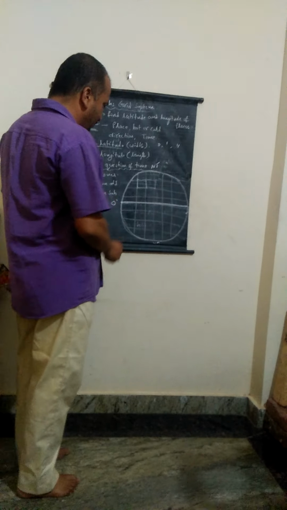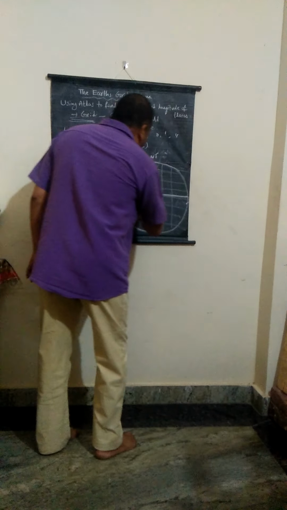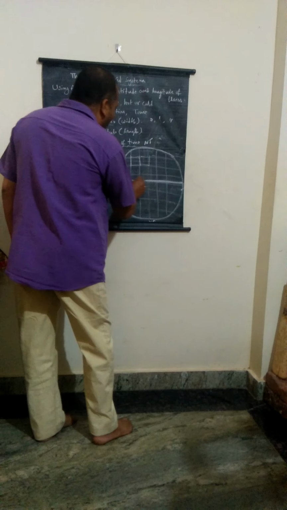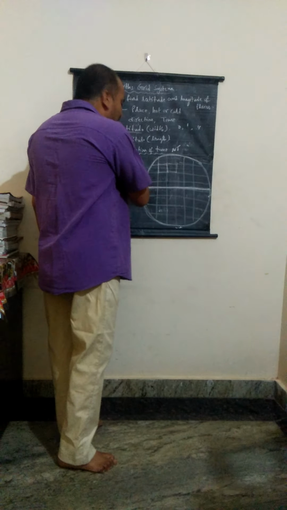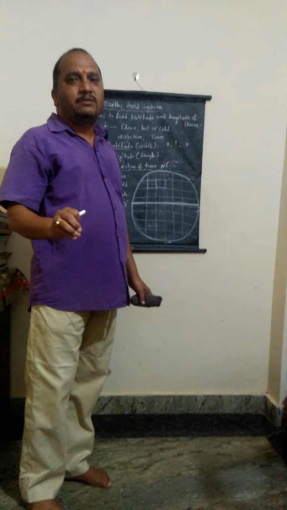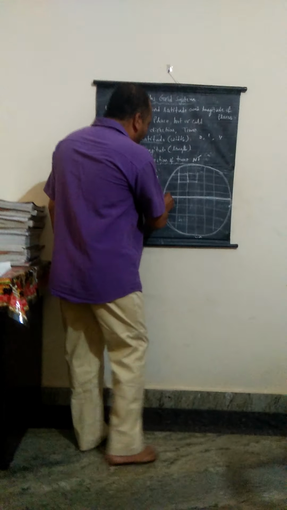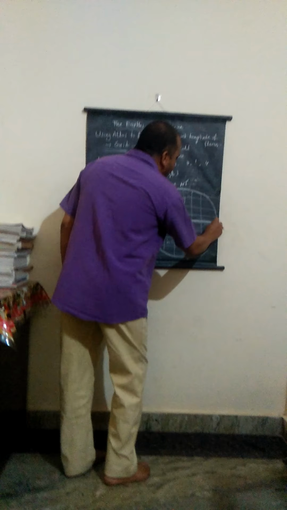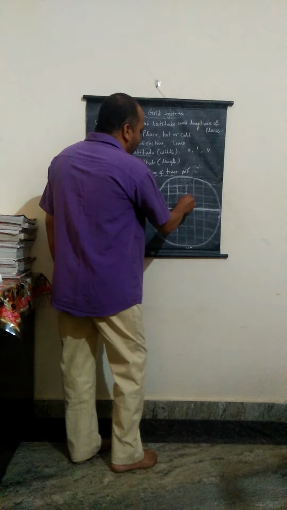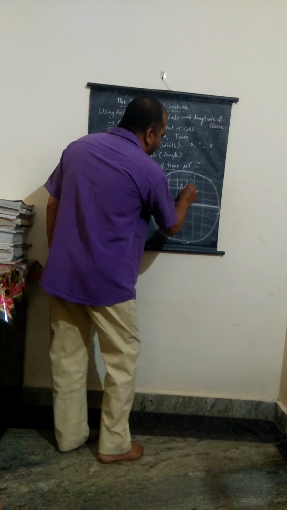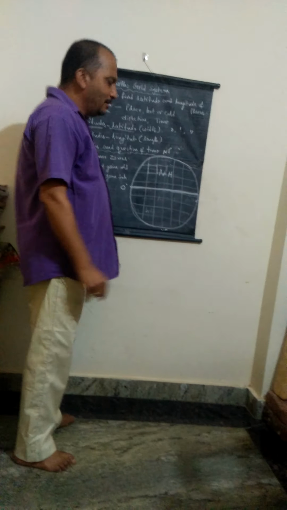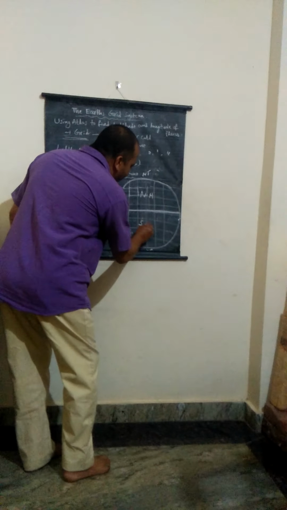The 0 degree latitude is also called the equator. It is the biggest latitude among all the latitudes. It divides the earth into two equal parts. The north side is the northern hemisphere and the south side is the southern hemisphere.